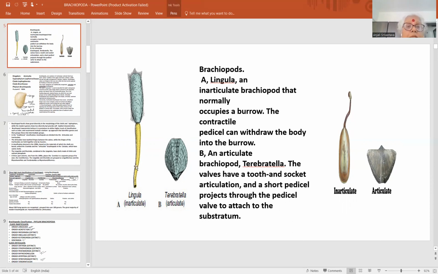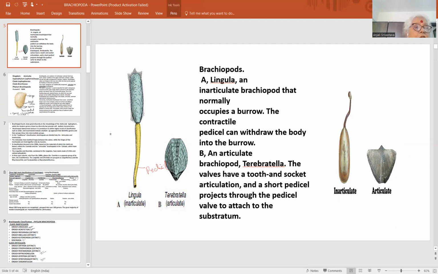So in sessile forms they remain attached with the substratum with the help of a pedicel, and there are two valves, the pedicel valve and the brachial valve, dorsal and brachial, that we will see when we will do morphology.